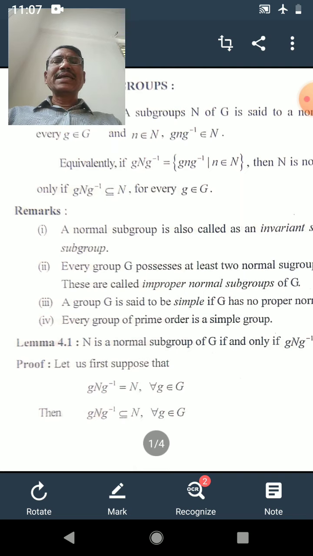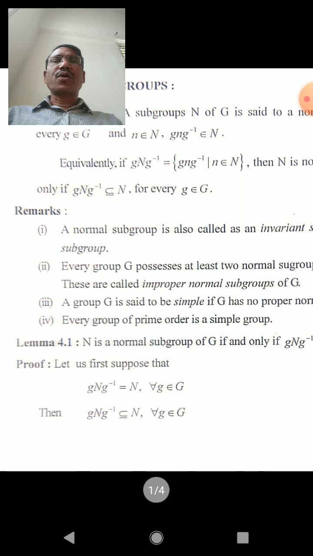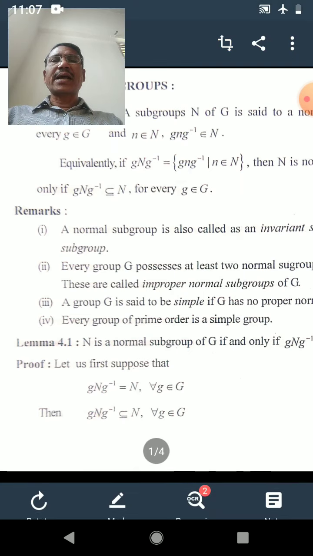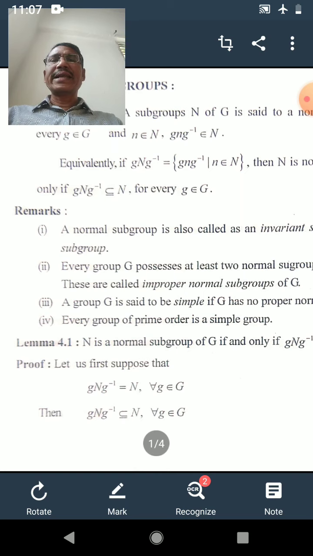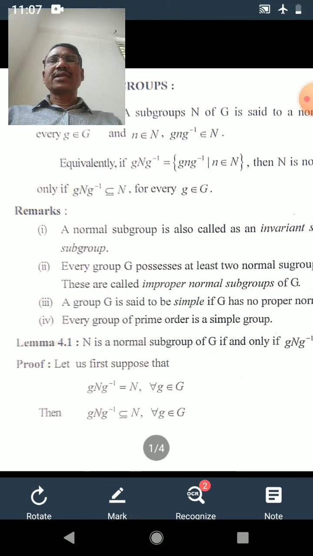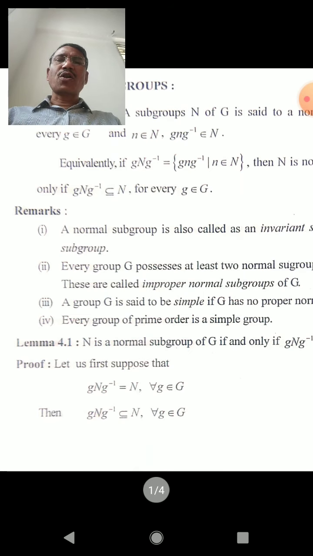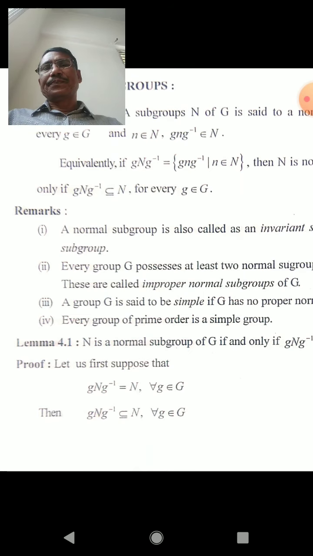If the element g n g inverse belongs to N, then N is a normal subgroup. Or if we define the set g N g inverse in this manner, and this set is a subset of N, then N is a normal subgroup of G.